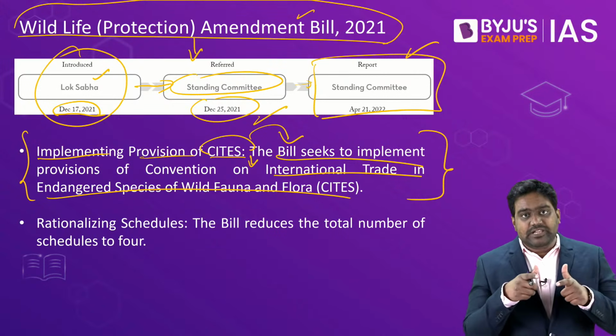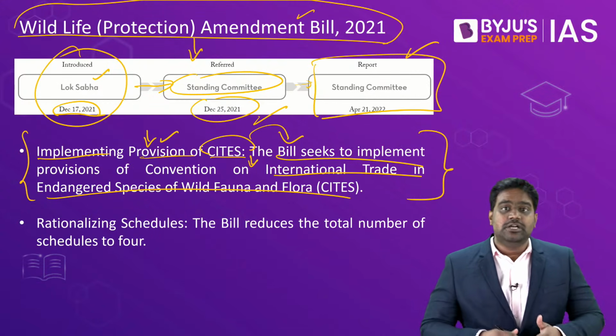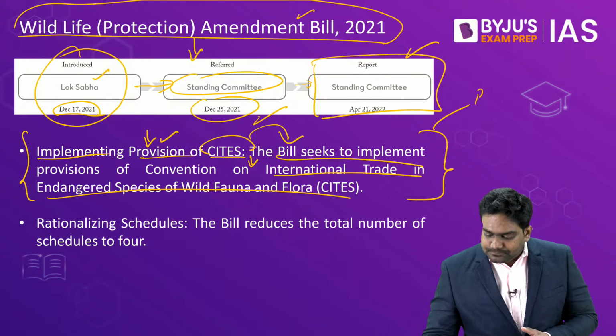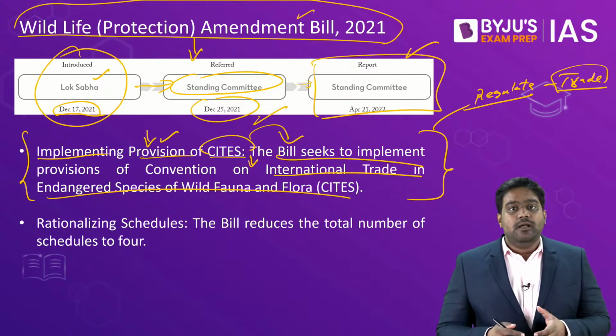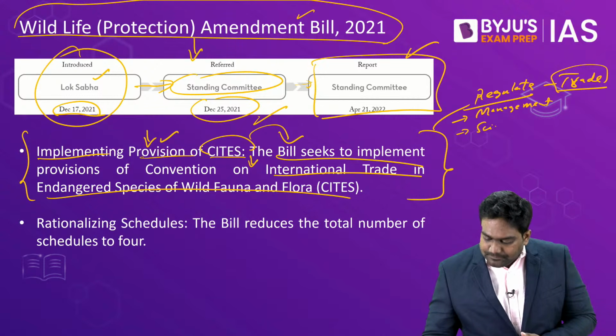So to effectively curb this threat, India wants to implement a few provisions to ensure that we have a stringent mechanism to regulate the trade of wildlife products and threatened species. Is that clear? The amendment bill proposes the establishment of a management committee and a scientific committee.